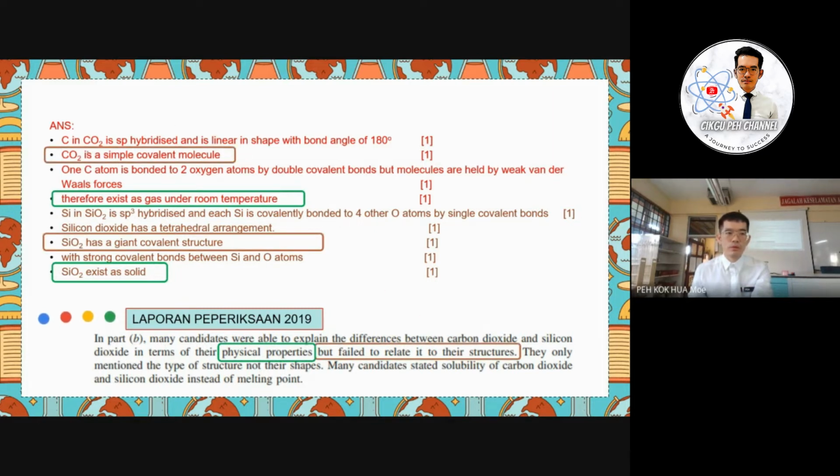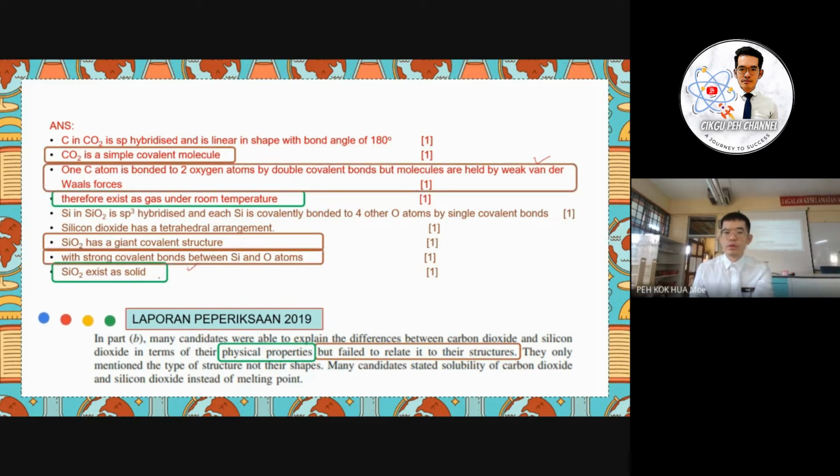So the structure for carbon dioxide is a simple covalent molecule. So when we discuss this, we have to discuss together with the van der Waals forces for carbon dioxide. And silicon dioxide is a giant covalent structure, as already explained just now, held by the covalent bond. So these two are related.